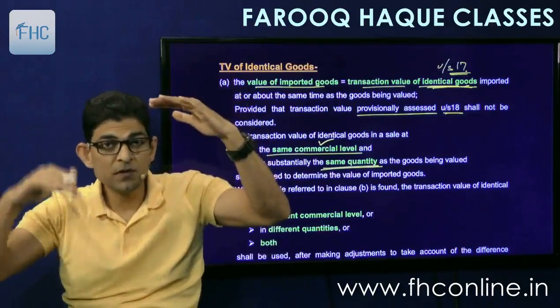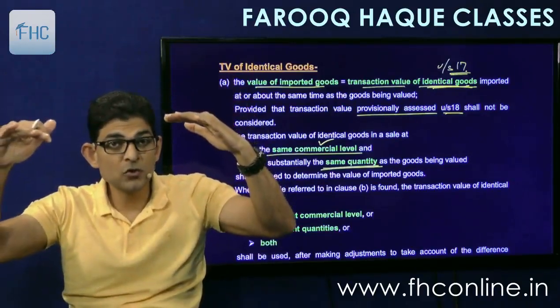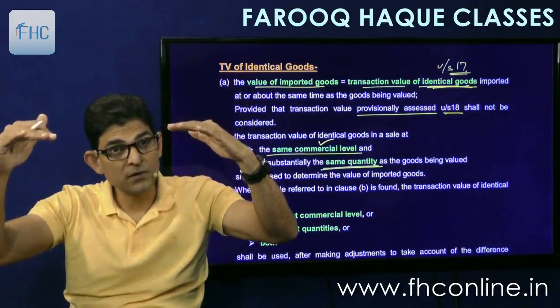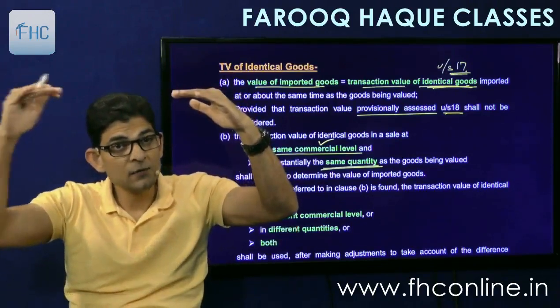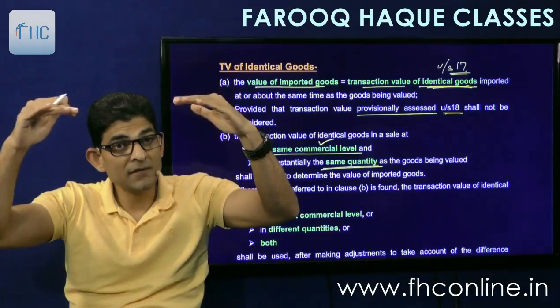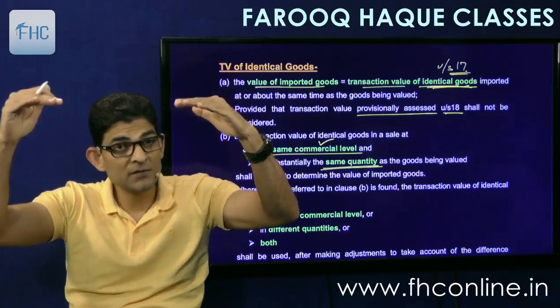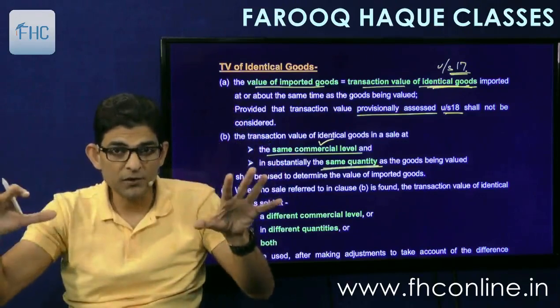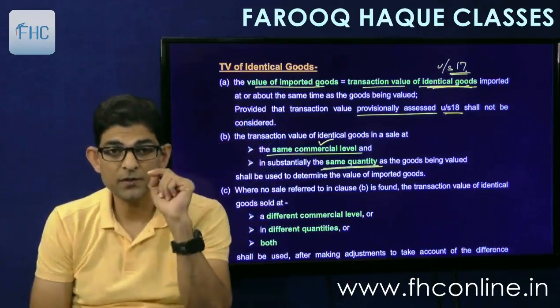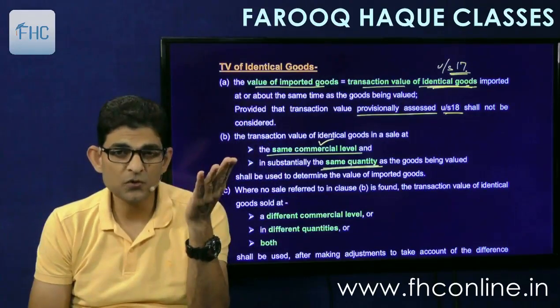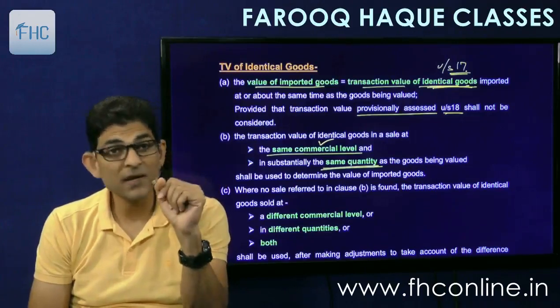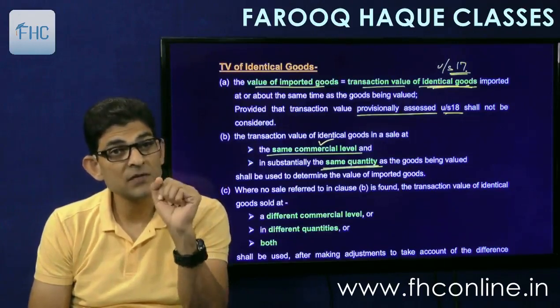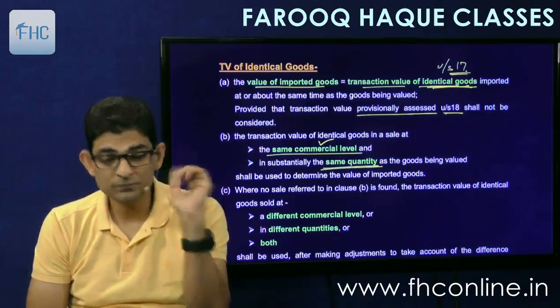So if I am a consumer, those identical goods should also have been imported by a consumer. If I am a dealer, identical goods should have been imported by a dealer. So I will take the dealer's price, not the consumer's price. It should be at the same level and substantially the same quantity, because if there is a vast difference in quantity, then there will be a difference in price because of quantity discounts.